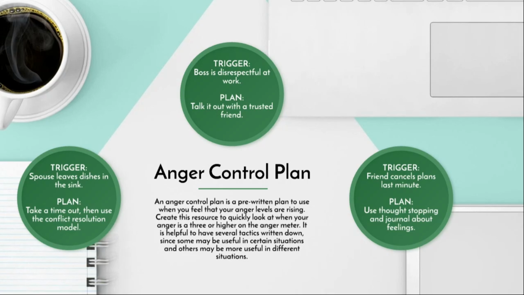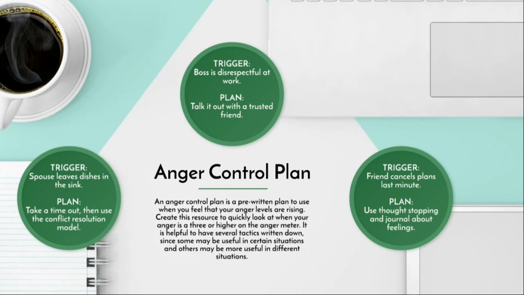Let's go through this example together, and then you can create your own plan based on your triggers and preferred anger management techniques. So let's use an example of the trigger being that your spouse leaves dishes in the sink. Well, you know that as soon as you see that, you're going to get angry, and maybe your set plan could be to first take a time out and then to use the conflict resolution model to communicate with your spouse.